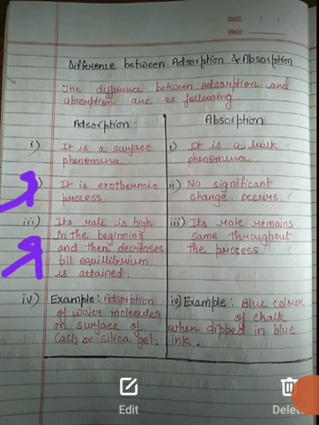Now let's talk about the fourth, that is, examples. For adsorption, there is a water molecule on the surface of calcium chloride or silica gel. There may be some more examples, like in making gas masks. In gas masks, activated charcoal preferentially adsorbs harmful gases like methane, carbon monoxide, chlorine, etc. Now let's talk about absorption. Here I have given you the example of chalk when dipped in blue ink. It just absorbs the color uniformly.